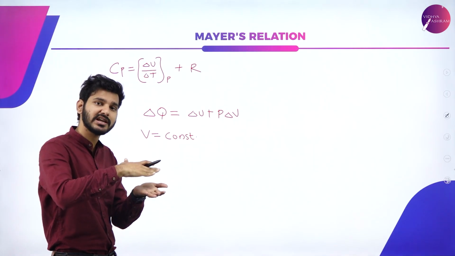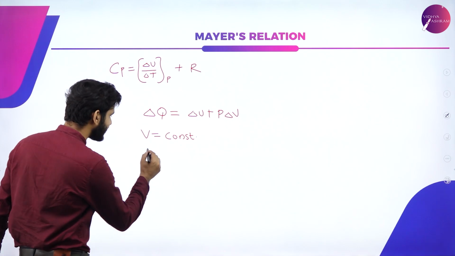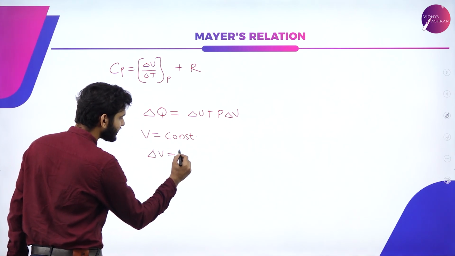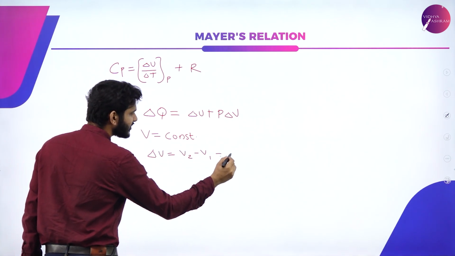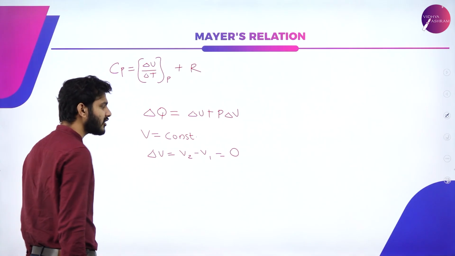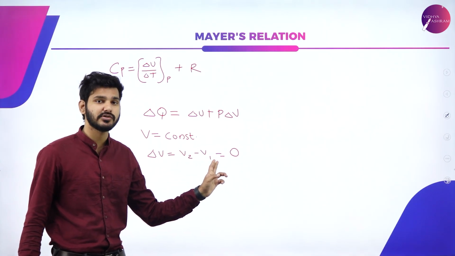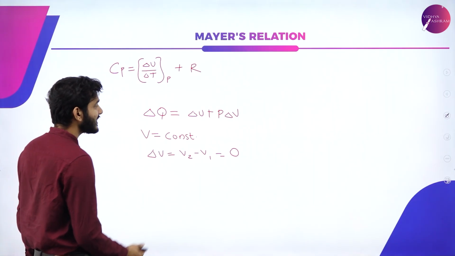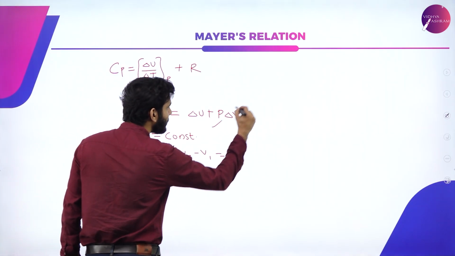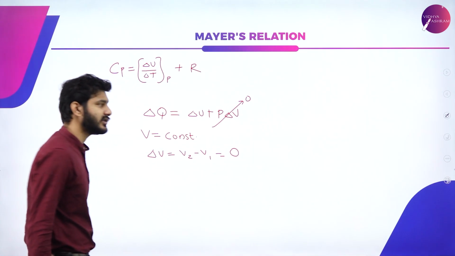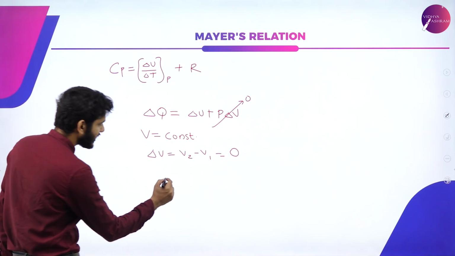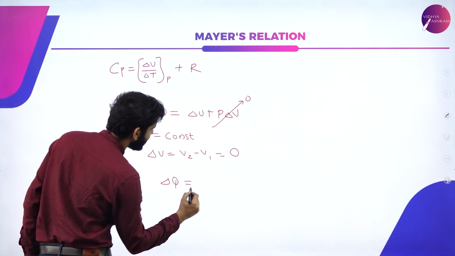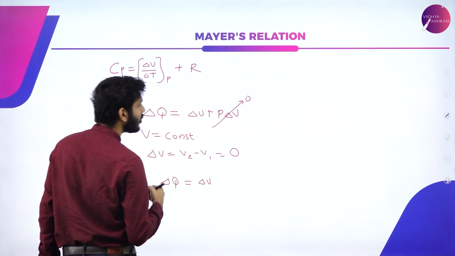Final minus initial is the change in volume, which means that delta V, which is V2 minus V1, is equal to 0, because V1 is equal to V2, since volume is not changing. So in this equation, P delta V will be equal to 0. That is, delta Q will be equal to delta U only.